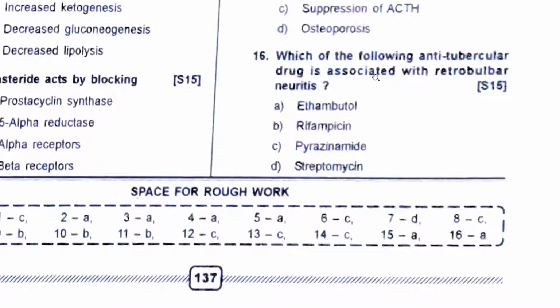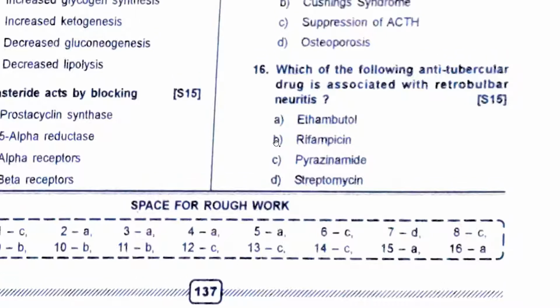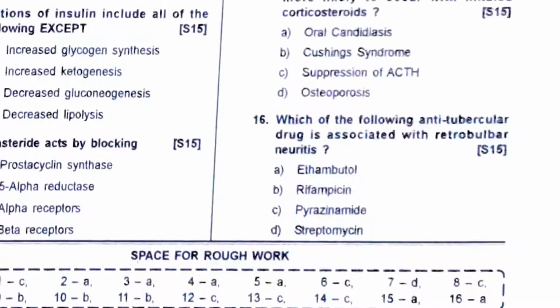So, which of the following antitubercular drugs is associated with retrobulbar neuritis? Answer is ethambutol. Ethambutol, retrobulbar neuritis. Rifampicin, red discoloration of urine. Streptomycin, ototoxicity, nephrotoxicity. Pyrazinamide, peripheral neurotoxicity.